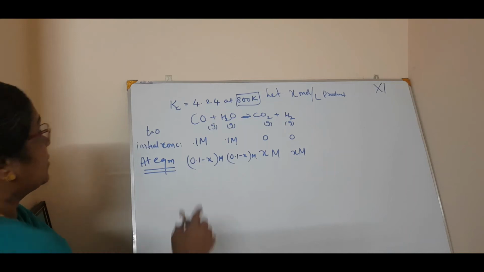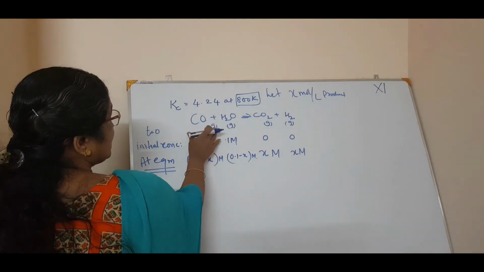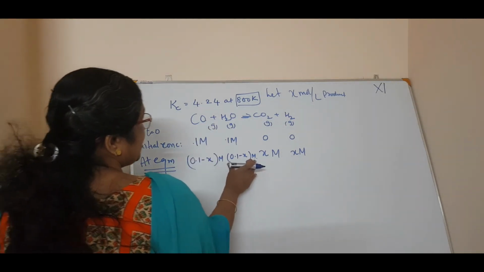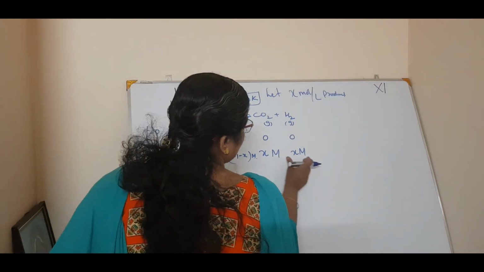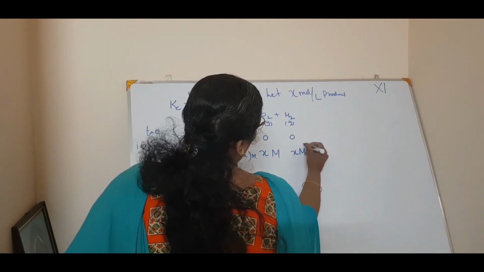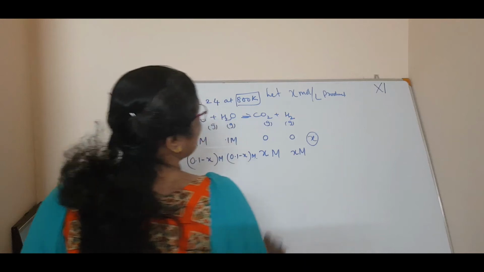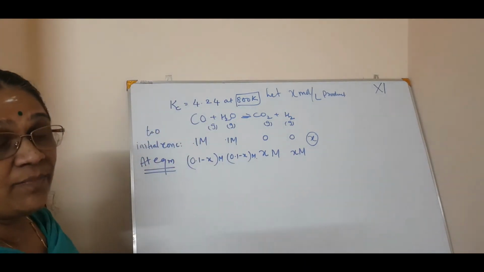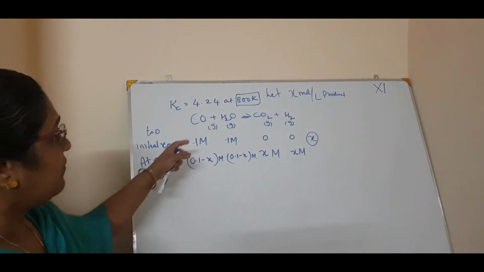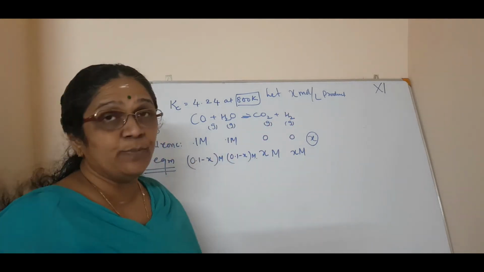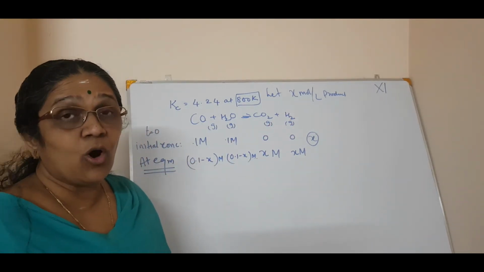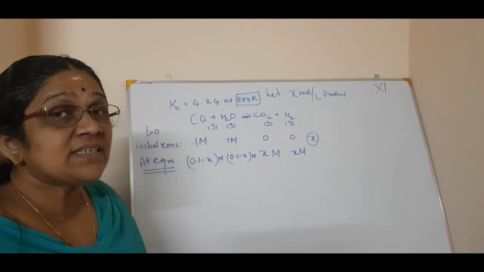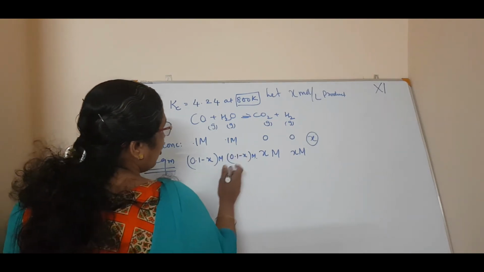Now we have to calculate each concentration, and for that we have to find X. We know this is a homogeneous equilibrium, and for homogeneous equilibria all concentrations are in molar concentration.